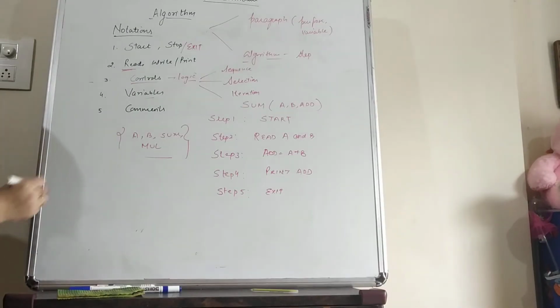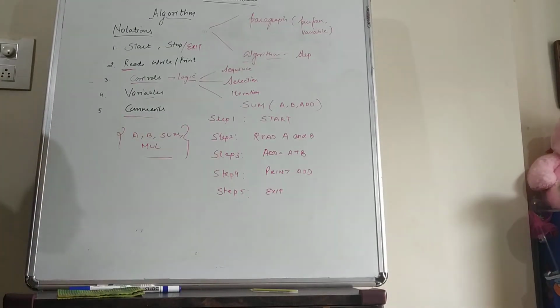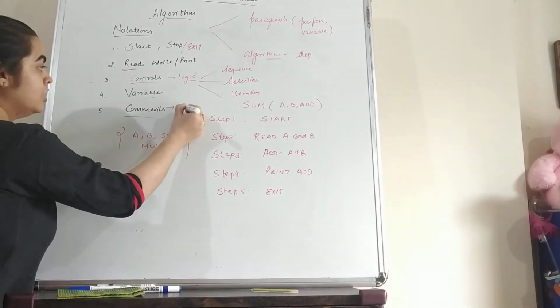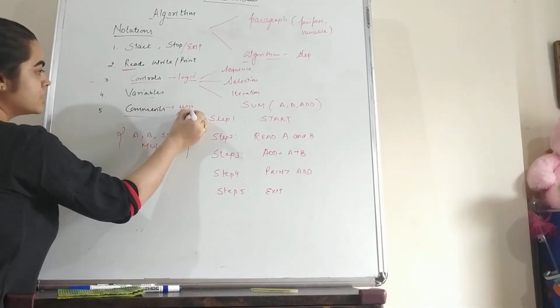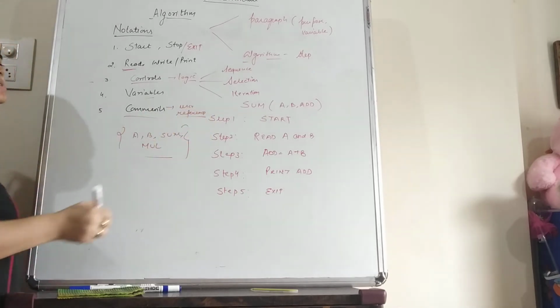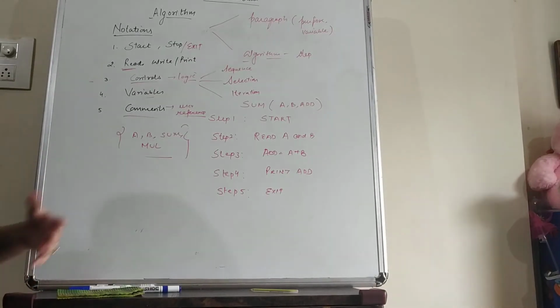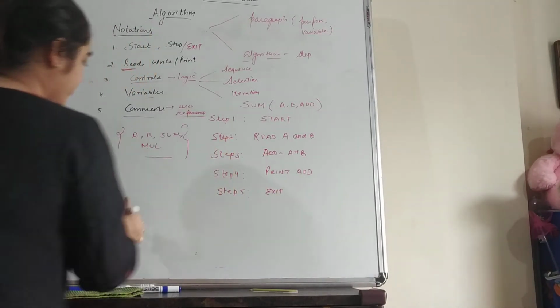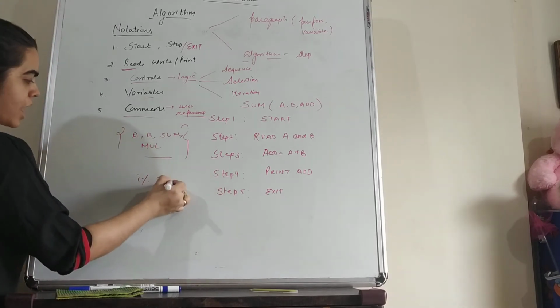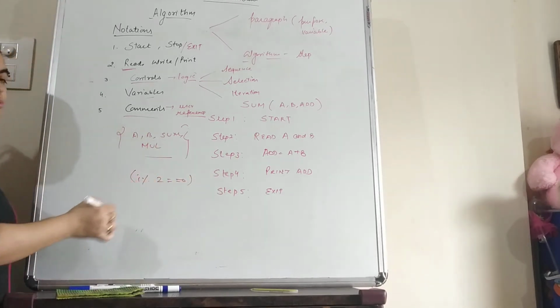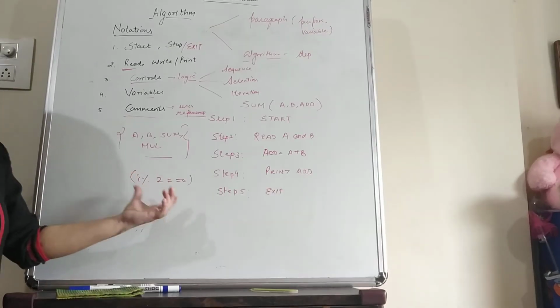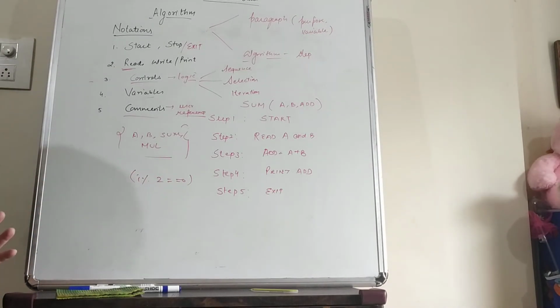Next one is the comments. Now students, comments are for user reference, so that the user will easily understand what logic is written in the algorithm. For example, here we have a step that is I mod 2 equal to 0. This logic is not understandable by all users.